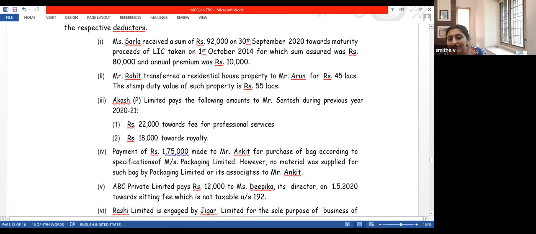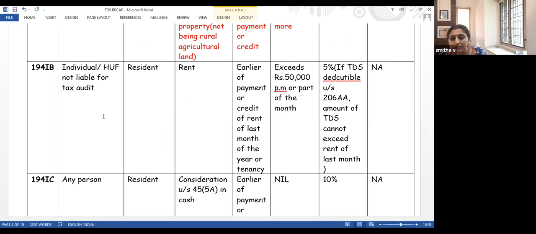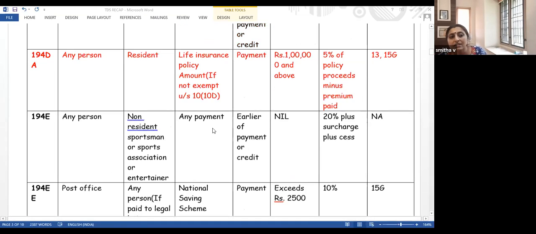Payment of 1,75,000 for purchase of bags according to specifications of Messrs. Packaging Limited. However, no material was supplied. Okay. Again, let us go to that table. It is 194C, the most important item. Let us see the section.